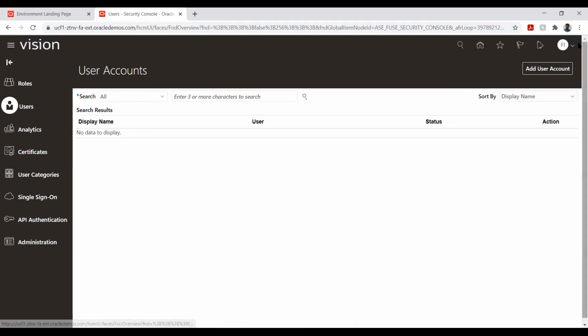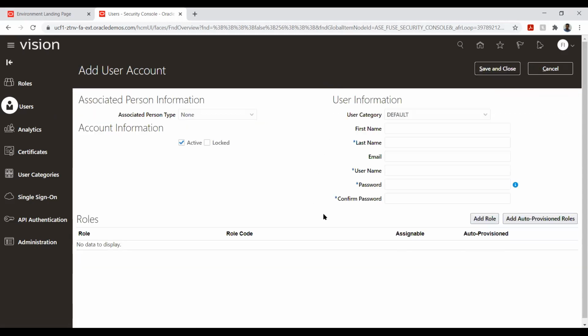So how do we define whether this is an invoice user or a payment user? How will we define it? Based on the roles that we are attaching. I'll just create one user.